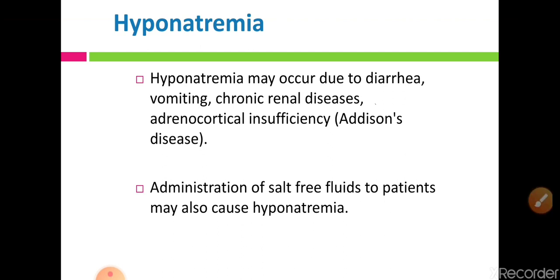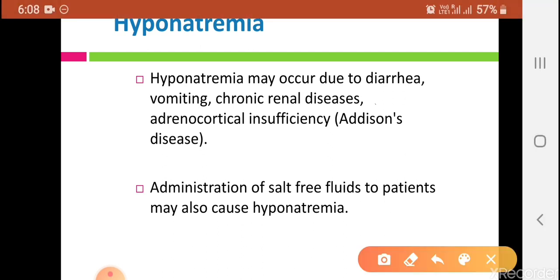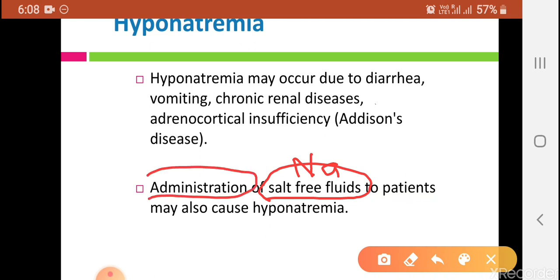Administration of salt free fluids, that is fluids which do not contain any sodium, may also cause hyponatremia.